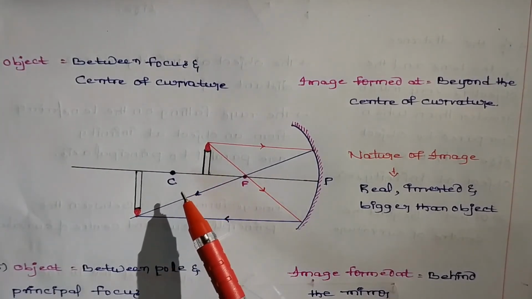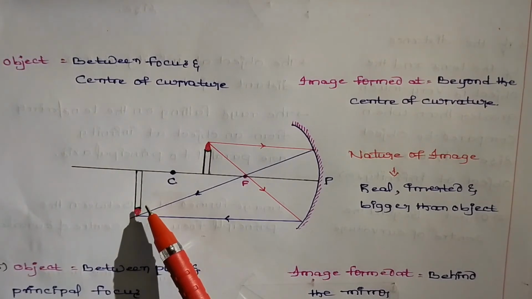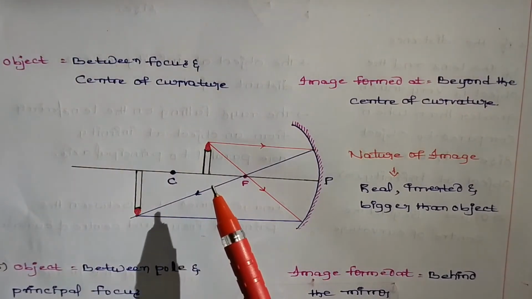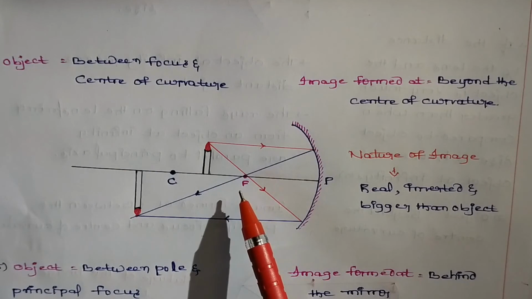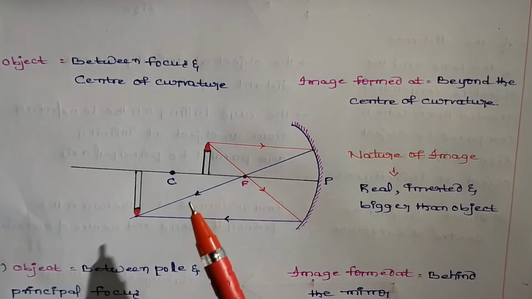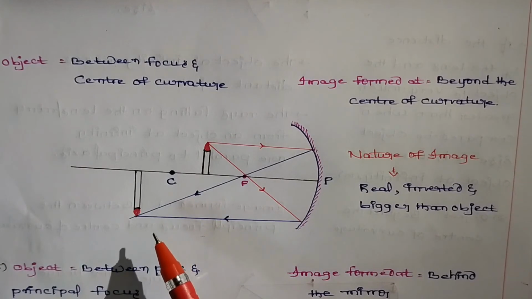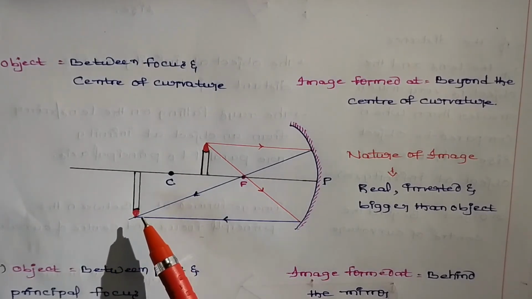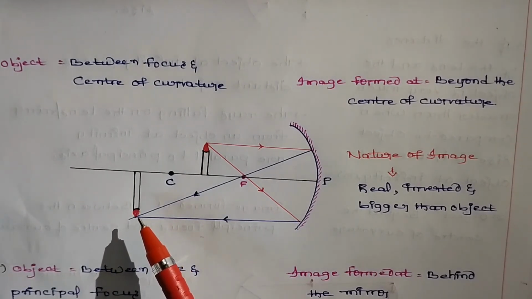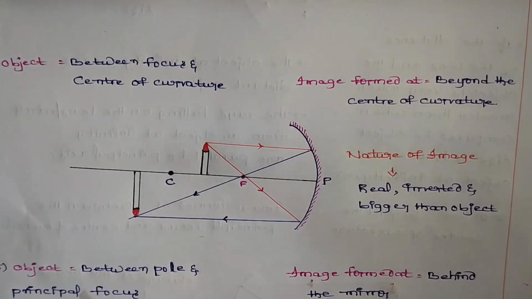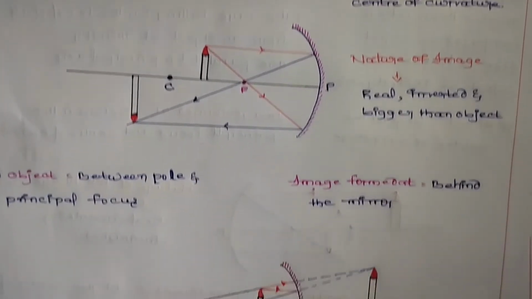If anybody wants a bigger image when compared to the object, by using a concave mirror, you can place the object between focus and center of curvature, then you will get the bigger, real and inverted image beyond the center of curvature.